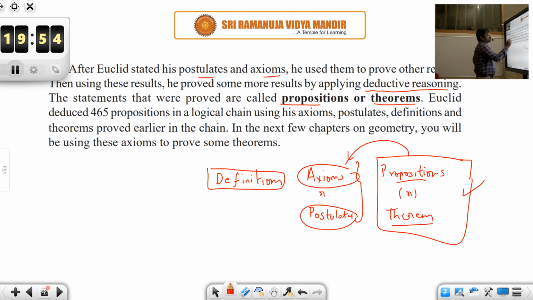So Euclid deduced 465 propositions in a logical chain using his axioms, postulates and definitions, and theorems proved earlier in this chain. So in the next few chapters on geometry, you will be using these axioms to prove some theorems, students.